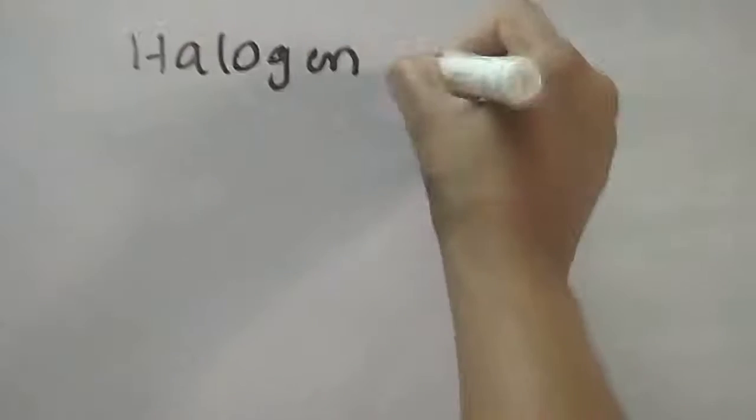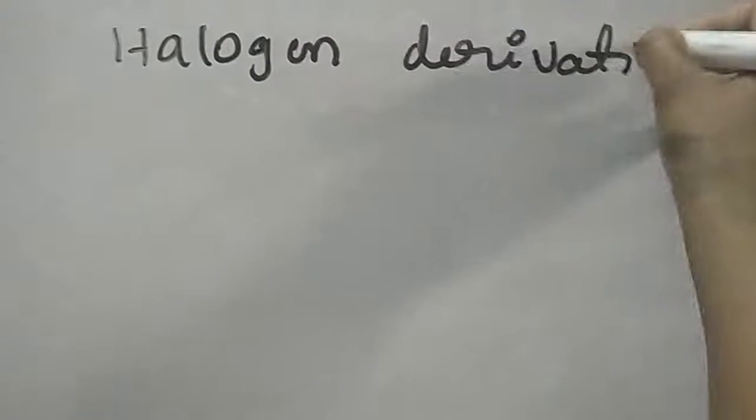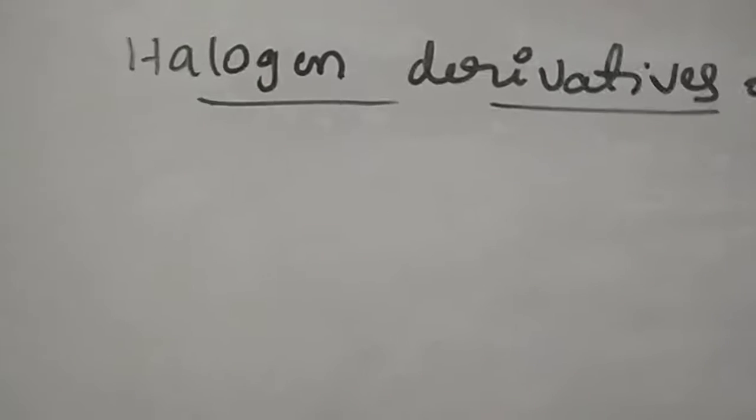One, halogen derivatives of the unsaturated compounds. Unsaturated is nothing but having the double bond or triple bond in that. Till now we have gone through the classification on the saturated carbons. Now halogen derivatives of unsaturated hydrocarbons. So what is this halogen derivatives of unsaturated hydrocarbon?